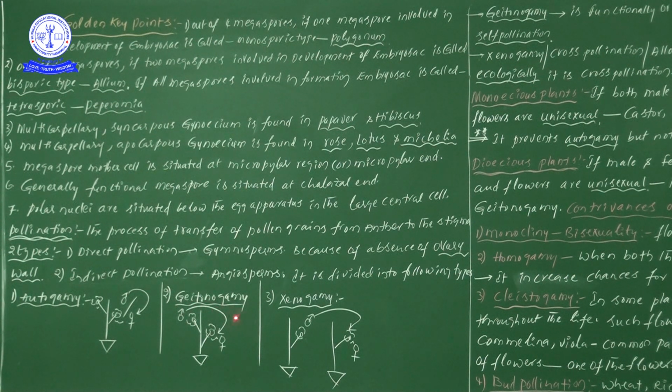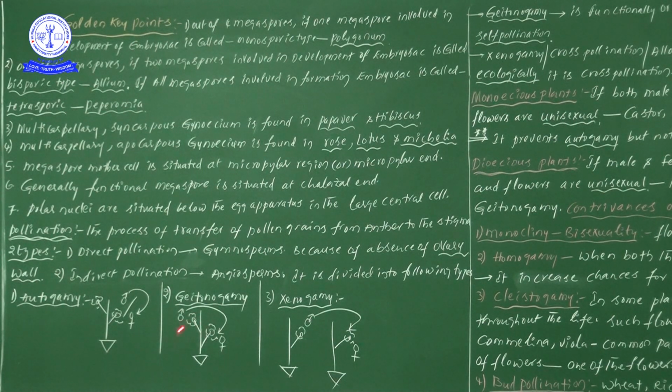Now look, here the male reproductive system or androecium is present in one flower, and the female reproductive system or gynoecium is present in another flower. Both are separate flowers, and these two are present on the same plant. So my point is, in geitonogamy, pollination takes place between two flowers of the same plant.